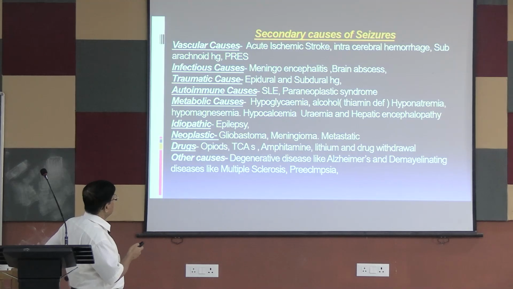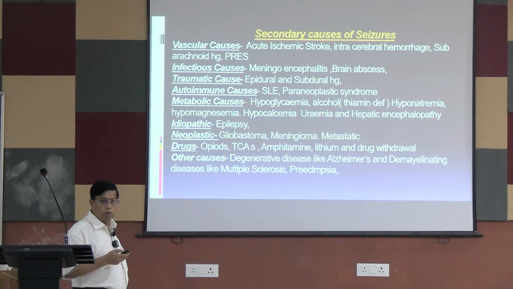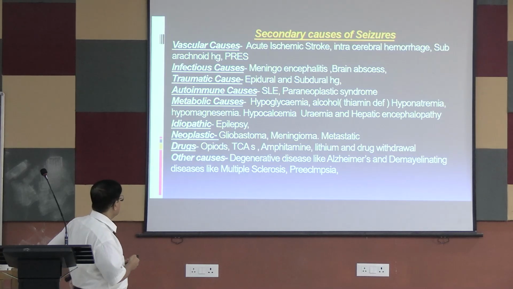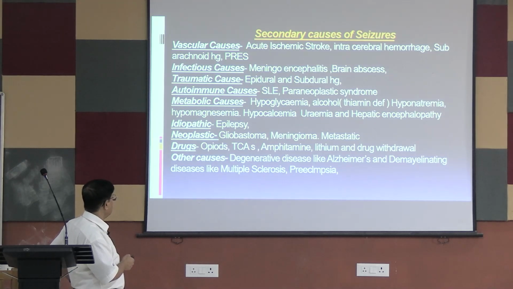Not as a direct invasion of the brain. There is no direct invasion of the brain by the malignant cells, but as a phenomenon of paraneoplastic syndrome, they may have these convulsions. Next is idiopathic epilepsy, and neoplastic causes: glioblastoma, meningioma, and metastatic. Here there is a space occupying lesion, a tumor in the brain, like glioblastoma, meningioma, and metastatic.